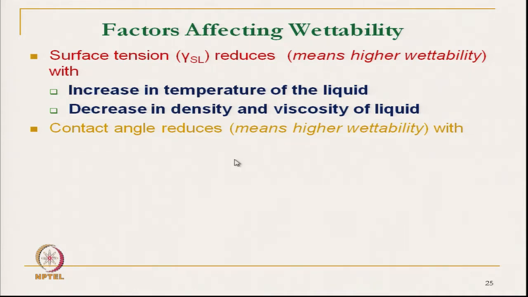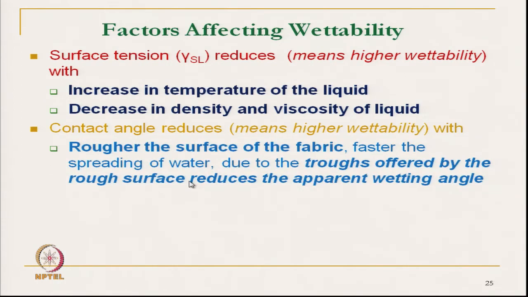Wettability also changes, as we have mentioned, by reducing the contact angle. So, contact angle is reduced by roughening the surface of the fabric. A smooth fabric surface may not have wetting characteristics. So, the rougher the surface of the fabric, the faster is the spreading of water, due to the trough offered by the rough surface, which reduces the apparent wetting angle.